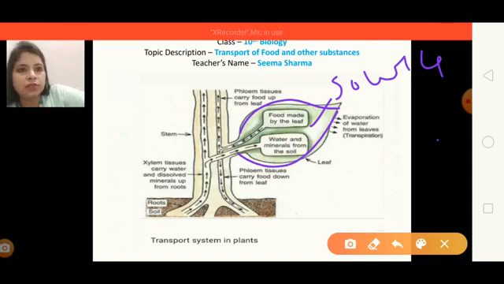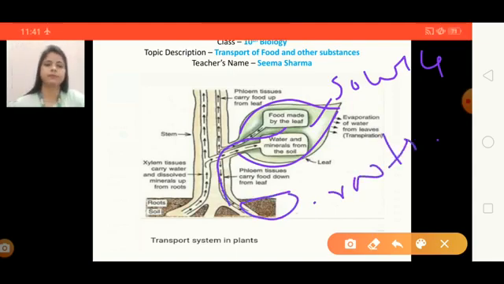So this food is transferred from here to the non-photosynthetic parts, means roots. This movement of food from the leaf to the non-photosynthetic parts of the plant is called translocation. This food is transported with the help of phloem.